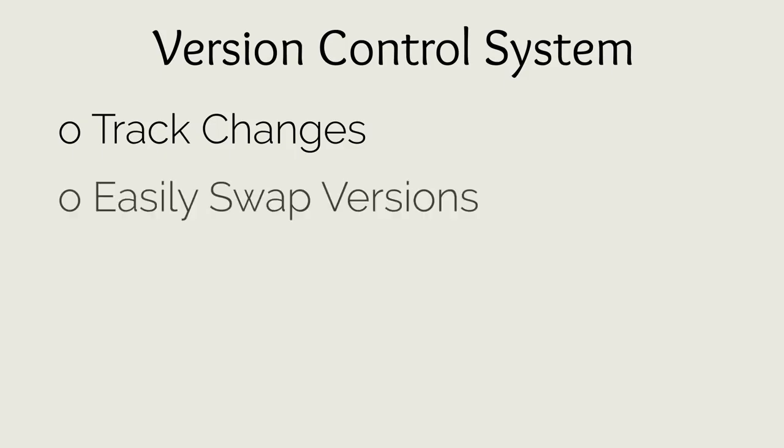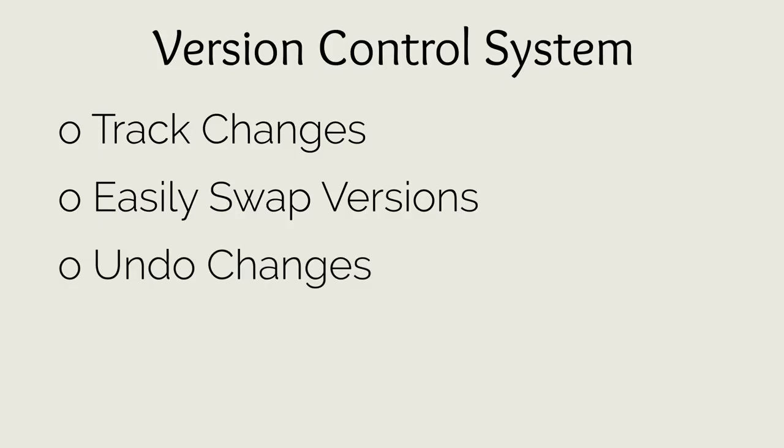Git is a version control system, more specifically, a distributed version control system, and makes tracking changes to your code over time painless. Git tracks every change that has ever been made to the code you tell it to manage, and lets you easily switch between versions of your code or even undo changes. Git also makes it easy for teams of people to work on the same project, and even the same file, since each team member has their own version of the code saved locally on their computer.